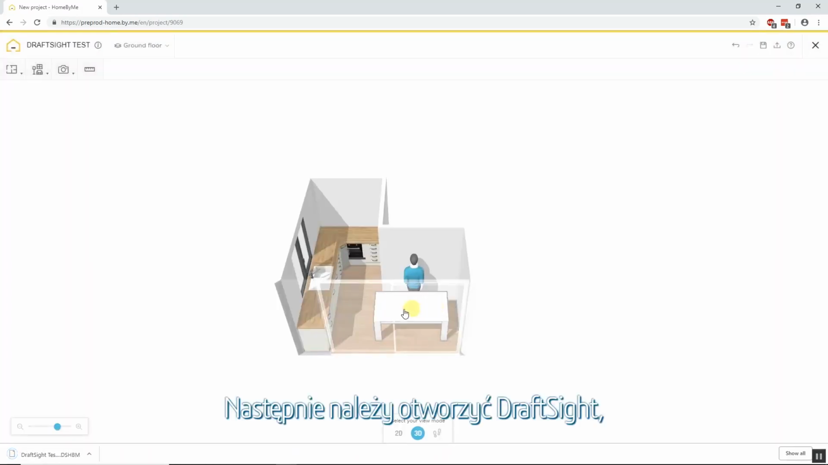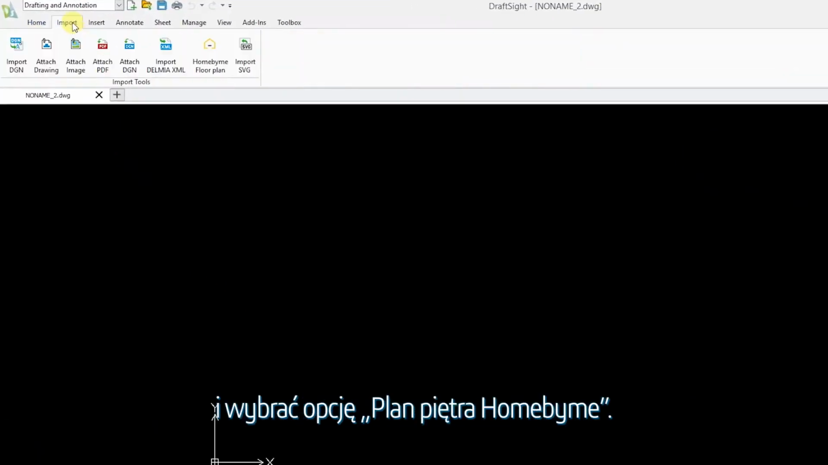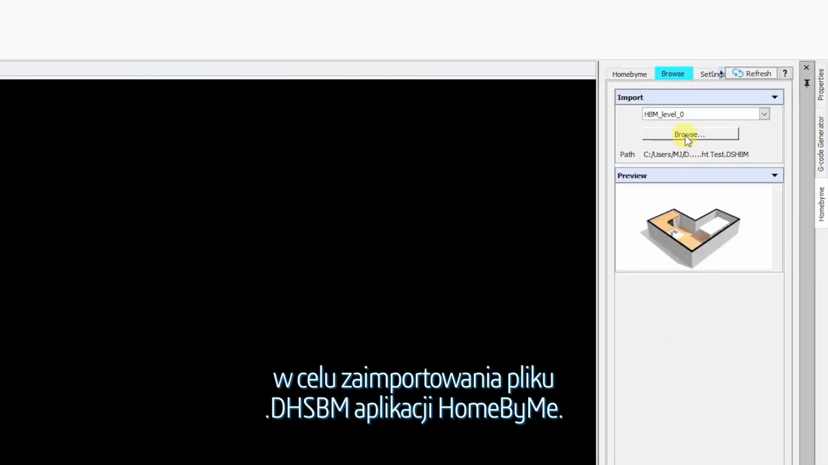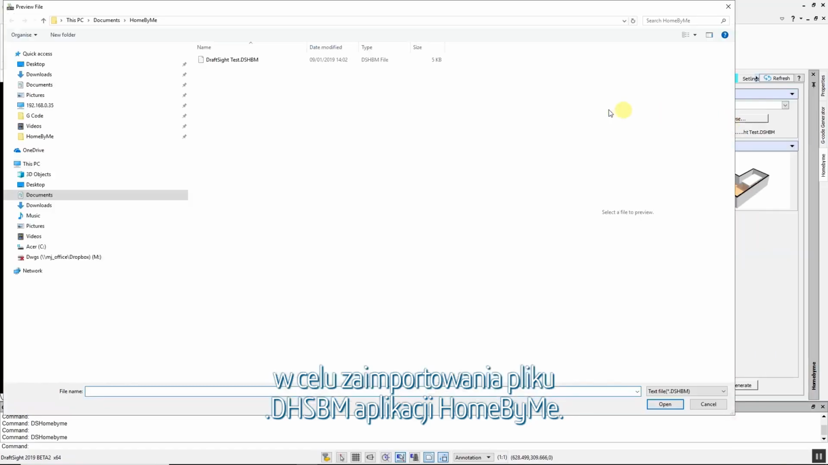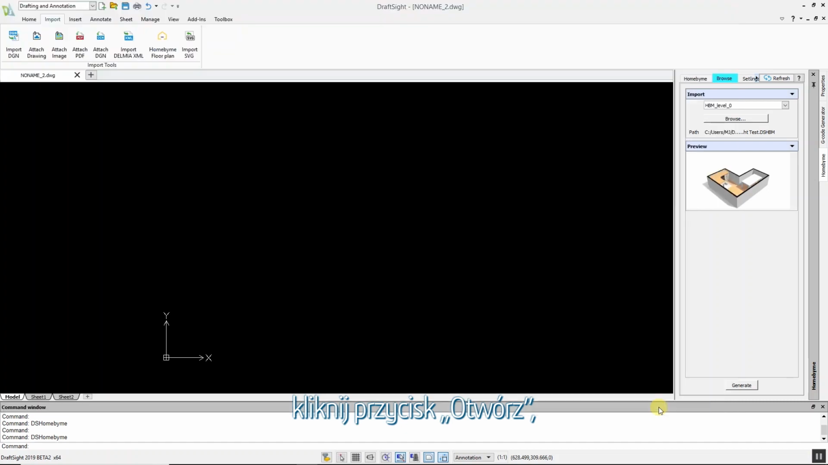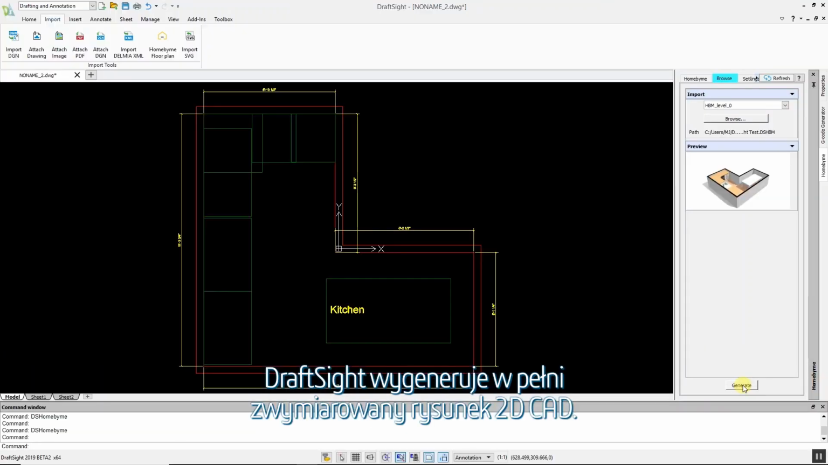Next, open DraftSight. Go to the Import menu and select HomeByMe Floor Plan. Now you can click the Browse tab to import your HomeByMe .dhsbm file. Select the desired floor plan. Click Open and click Generate. DraftSight will then generate a fully dimensioned 2D CAD drawing.